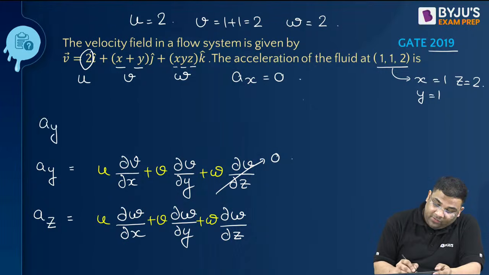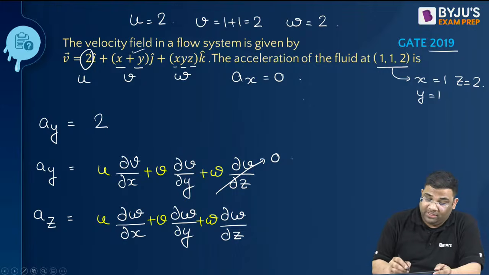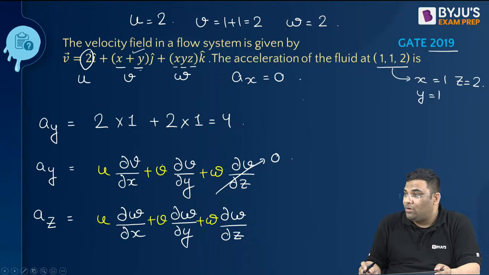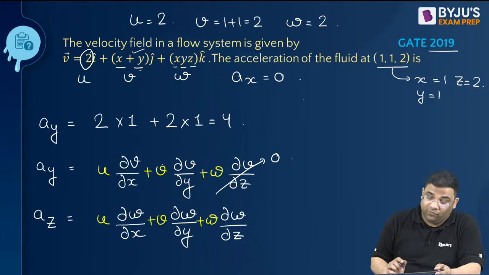Now you see AY. What is the value of U? The value of U is 2. Now differentiate this V with respect to X. We get 1. Then the value of V is 2. Then differentiate this V with respect to Y. We get 1. So AY is 4. 10.77 is the right answer, don't worry. We got this before: 4.